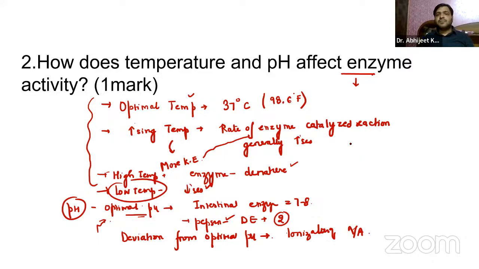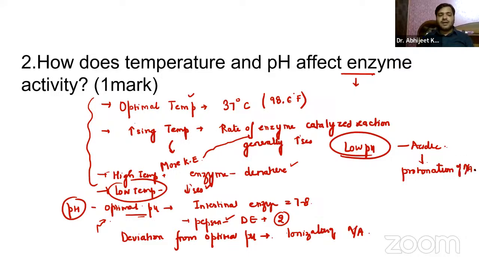Low pH, guys, remember, means acidic conditions. Acidic conditions can lead to protonation of amino acids, and it can also disrupt the enzyme structure and function. Even high pH will cause deprotonation of amino acids, and obviously it can also disrupt the enzyme activity and function, right?